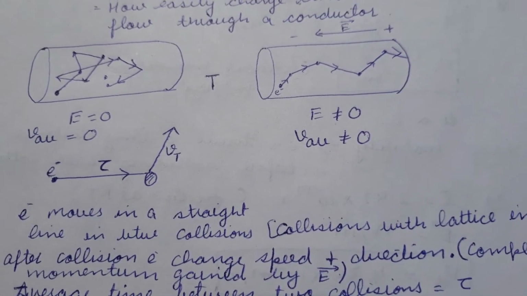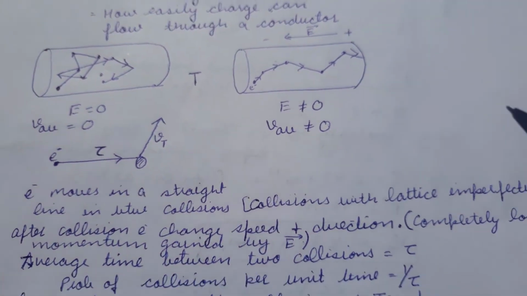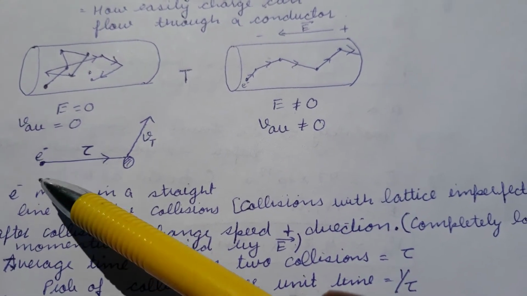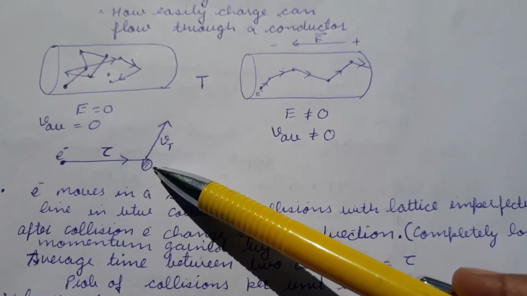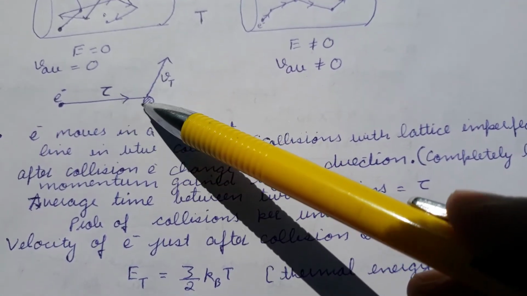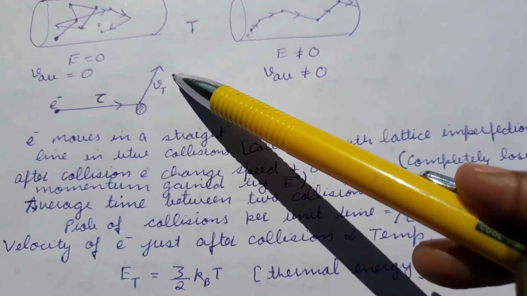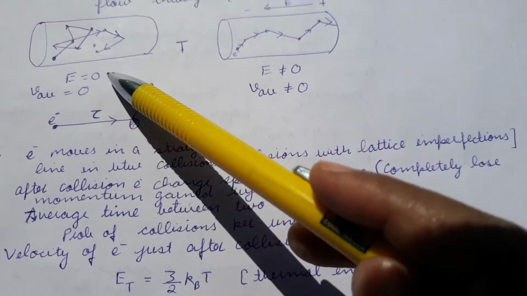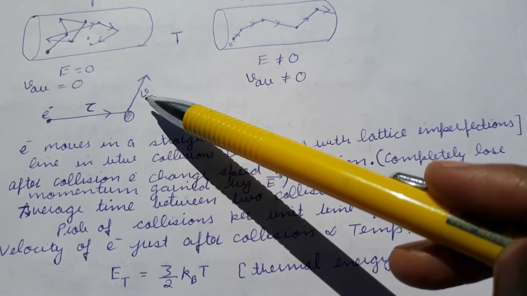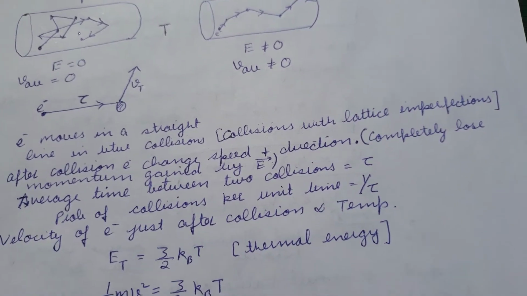It is assumed that these electrons move in all possible directions and collide with lattice imperfections, and when they are moving from one collision to the other, they move in a straight line. This is one of the assumptions. After a collision, they don't remember their direction or velocity before the collision. They start moving with the thermal velocity, which is provided by whatever temperature the conductor is at. Since it will not remember its direction, it will start moving in any random direction.